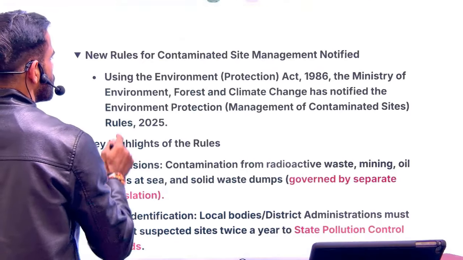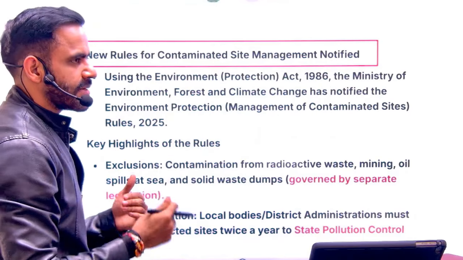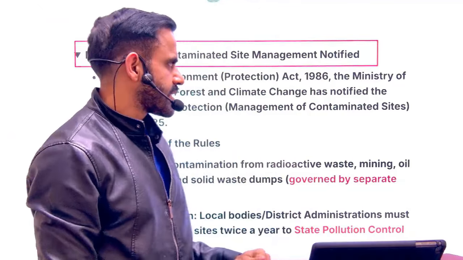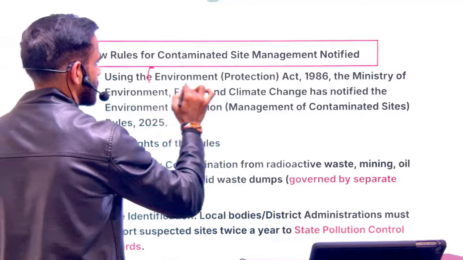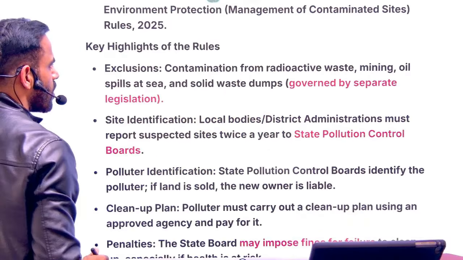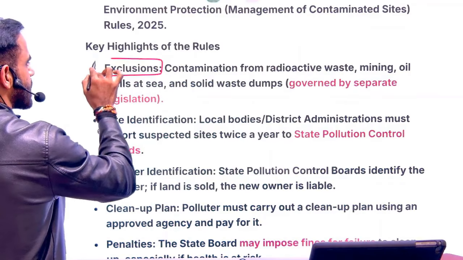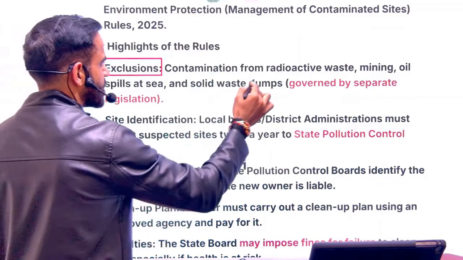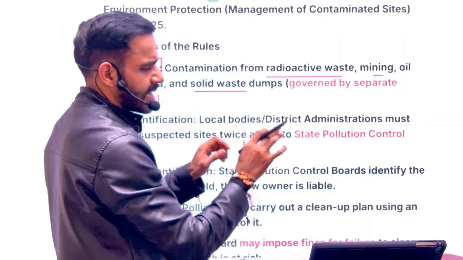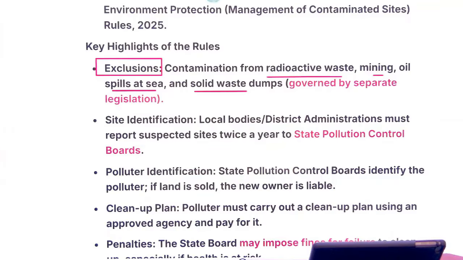Next is related to new rules for contaminated sites management. Contaminated sites basically means they are contaminated because of some kind of harmful chemicals. So in that context, recently new rules were notified under what? Under the Environment Protection Act of 1986. So please remember, these rules are not for some serious contaminants, for example, contamination from radioactive waste or mining, oil spill, and solid waste. For that, there are separate rules. So remember this exclusion.